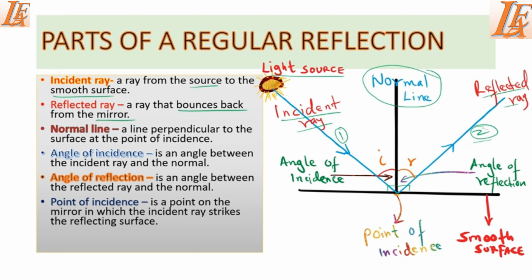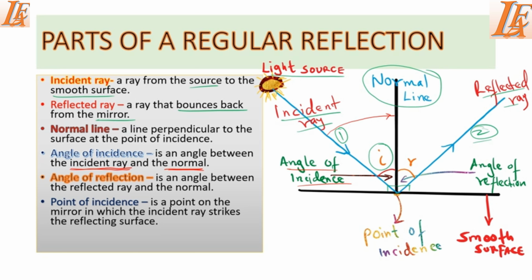This I here is what we call an angle of incidence, and we define it as an angle between the incident ray and the normal. Mark this one, an angle between the incident ray and the normal. Let's go to the incident ray. The incident ray is here, ray 1. So if we measure this angle to the normal like that, this is what we call the angle of incidence.